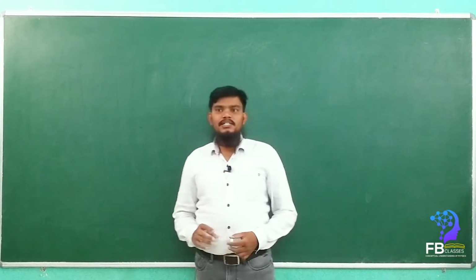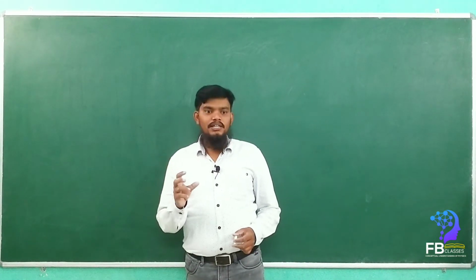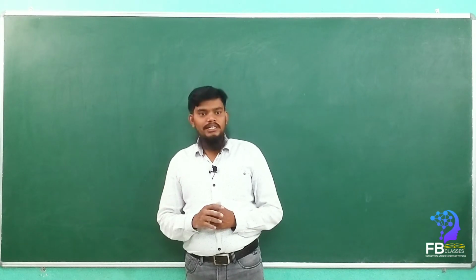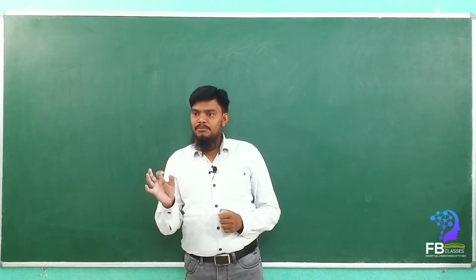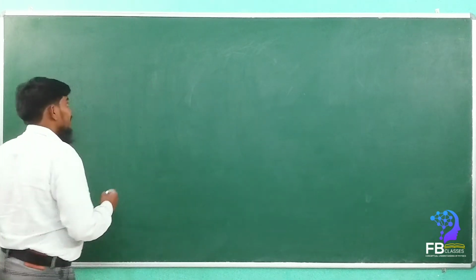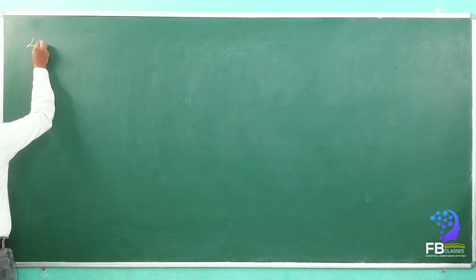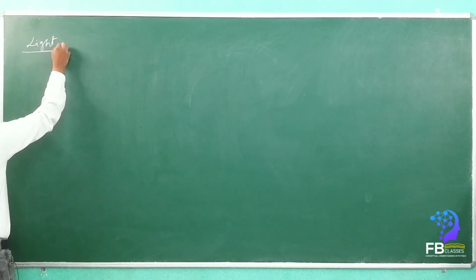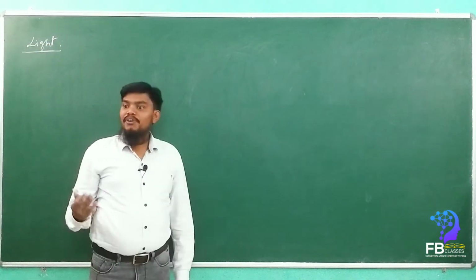So we clearly understand that light is a part of the electromagnetic spectrum that only can be visible by our naked eyes. Now how can we define light as a definition? Light, see here, light is a form of energy. Yes or no?